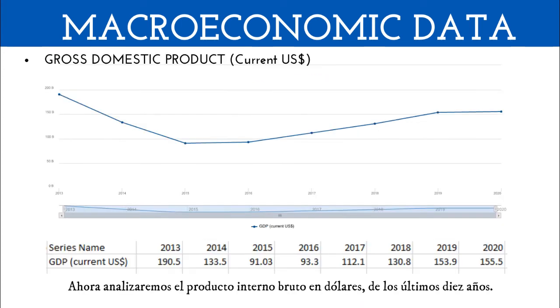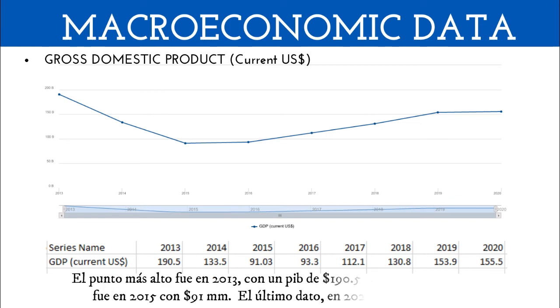Now, we're going to analyze the gross domestic product in dollars over the last 10 years. The highest point was in 2013, with a GDP of $190.5 billion. The lowest point was in 2015, with 91. The last data, in 2020, is 155.5 billion.